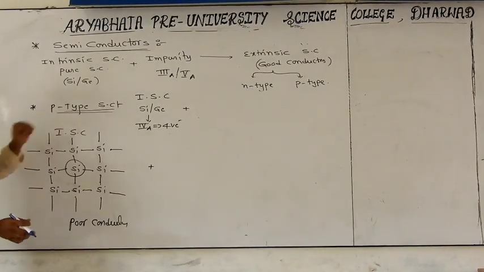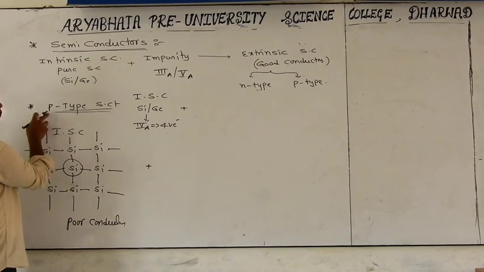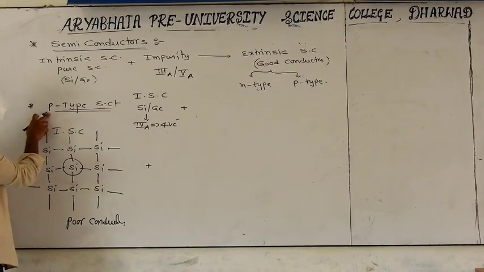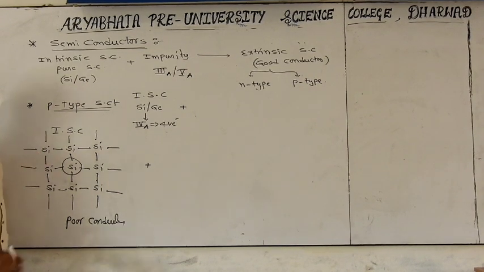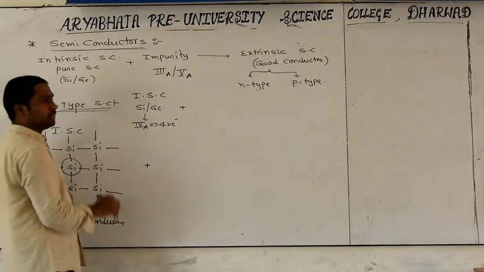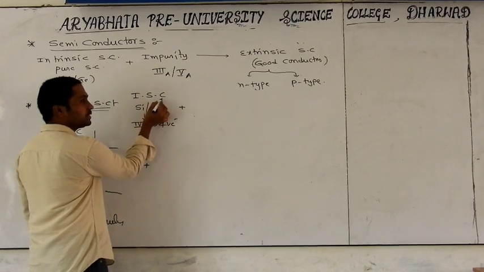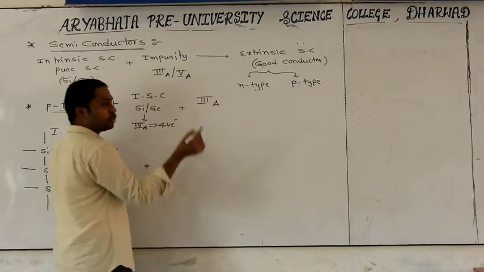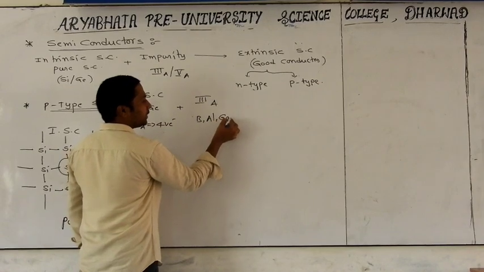Now we have to discuss the P-type semiconductor. P-type semiconductor means what? We have to take the intrinsic semiconductor, and to that we should add third group elements, like boron, aluminium, gallium, indium, thallium.